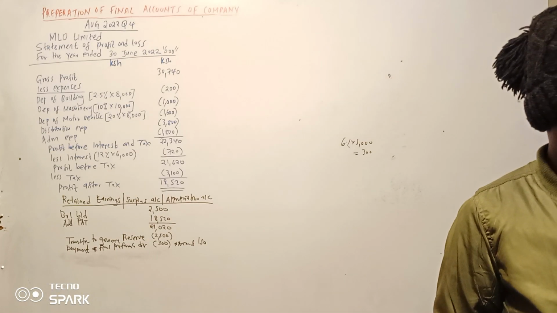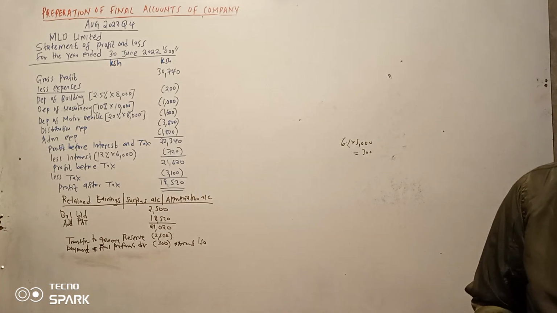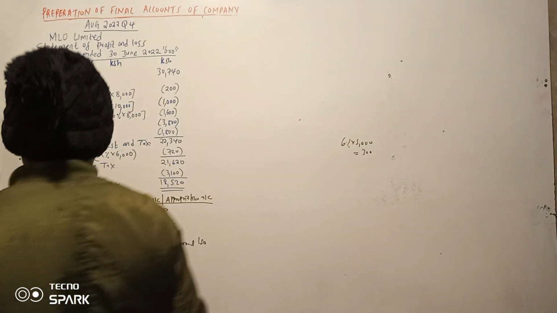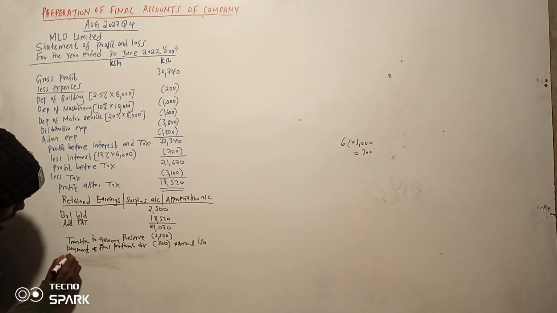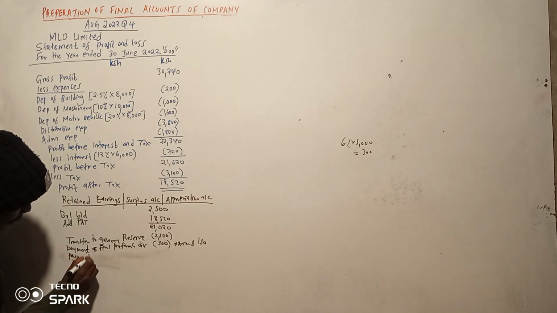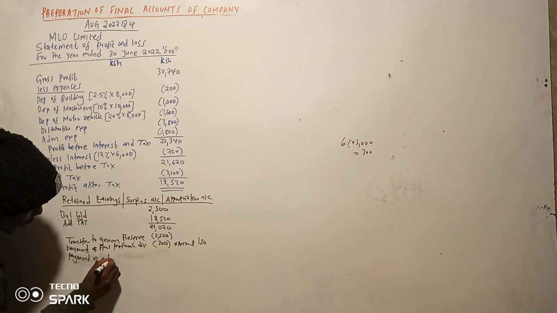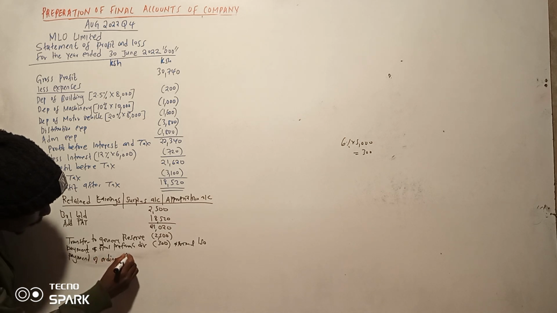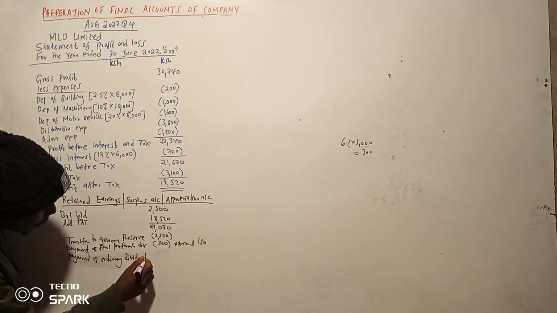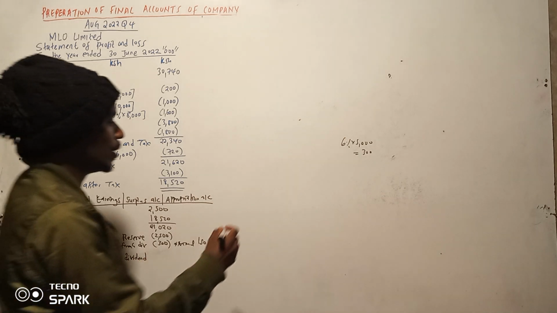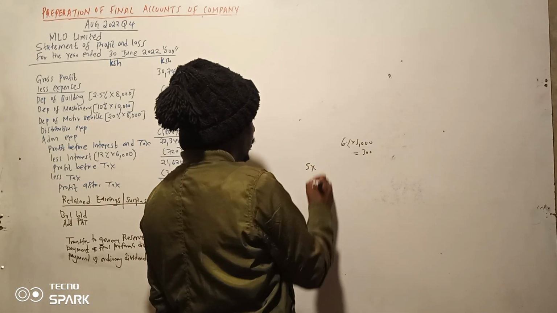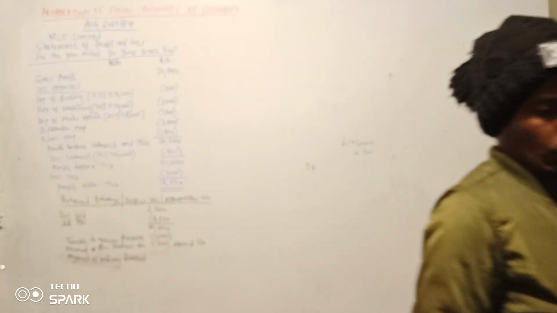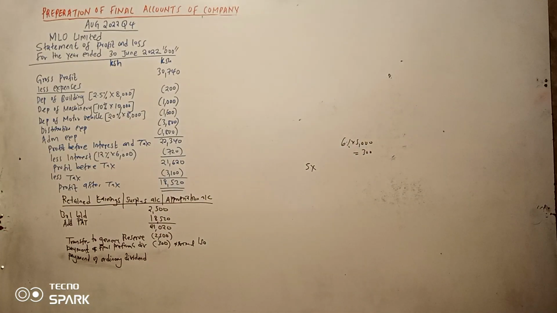We have a dividend of ordinary dividend. So payment of ordinary dividend. Hiyo tunaweza fanya working hapa. So wanalipa 5 per share. So how many shares do we have? So tunaenda huko juu tunaangalia number of shares.